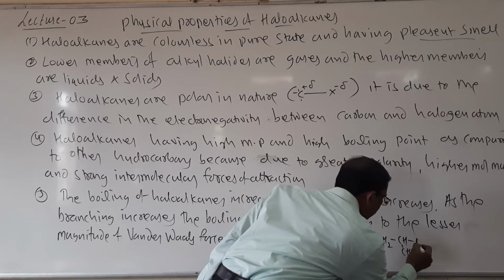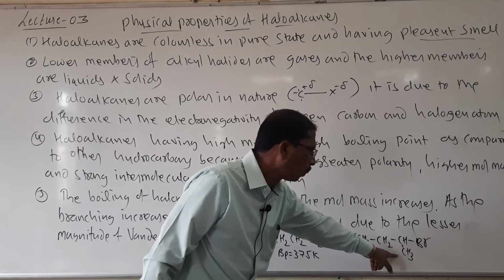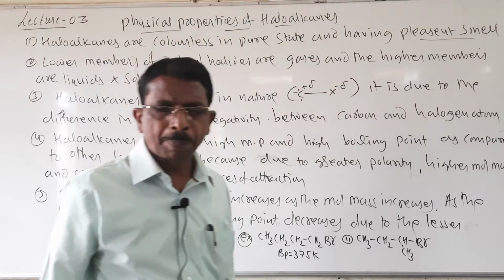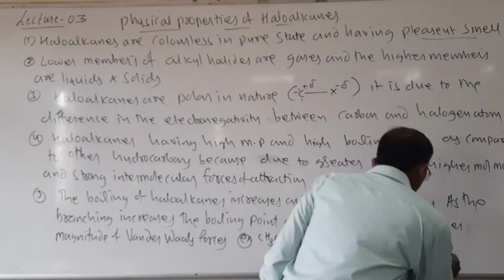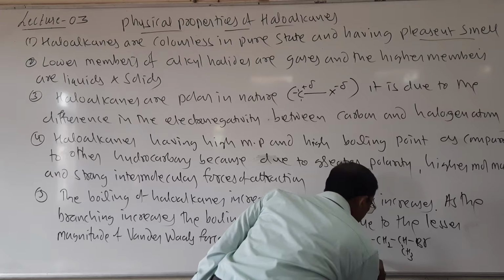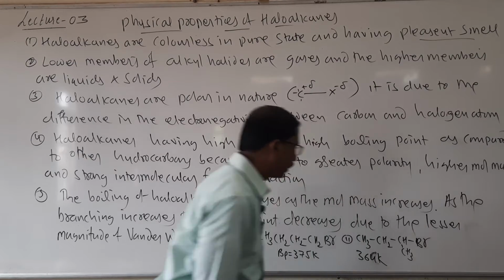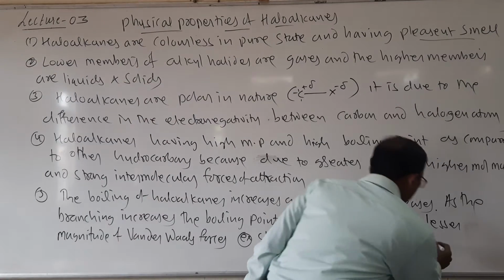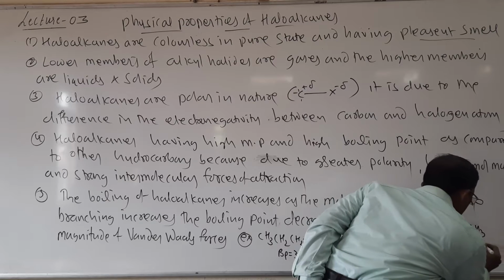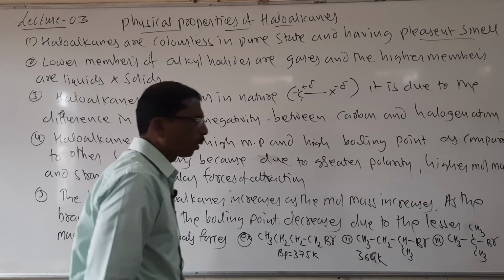Look here students, as the branching increases, CH3, CH2, CH3, Br, this is 1-bromo, 1-methyl propane. Branching increases, and its boiling point is near about 364 Kelvin. Another third example, CH3, CH3, Br, CH3, tertiary butyl bromide.